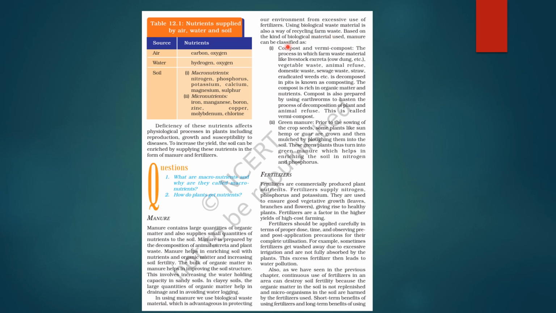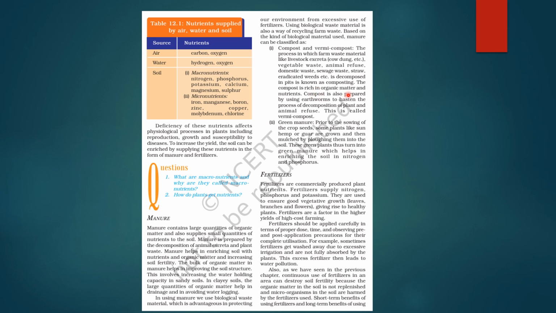So based on the kind of biological material used, manure can be of two types. ठीक है, एक है हमारा compost and vermicompost और एक है हमारा green manure. तो one by one इन्हें discuss करते हैं. Compost and vermicompost is the process in which farm waste material like livestock excreta जैसे cow dung है, vegetable waste, animal refuse, domestic waste, sewage waste, straw, eradicated weeds, etc. These are decomposed in pits which are called composting. ठीक है, इसको हम composting method बोलते हैं.